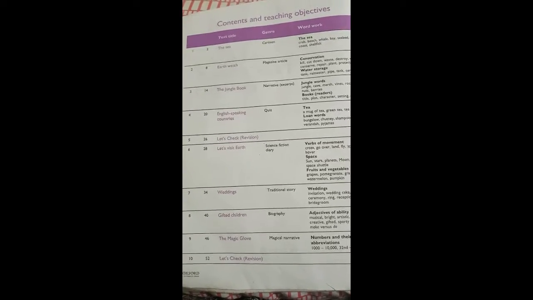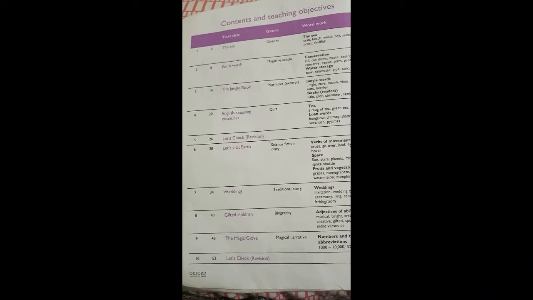Coming towards the content, here is your June work in which you have to study unit number 1, unit number 2, unit number 3 and unit number 4. Unit number 1 is titled The Sea. Unit number 2 is known as Earth Watch. Unit number 3 is titled The Jungle Book, and unit number 4 is English Speaking Countries.